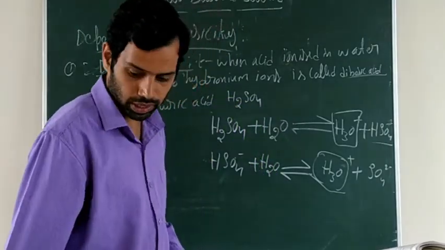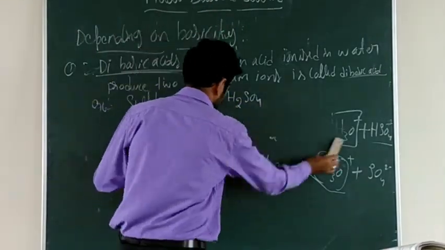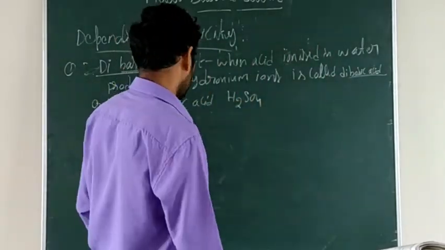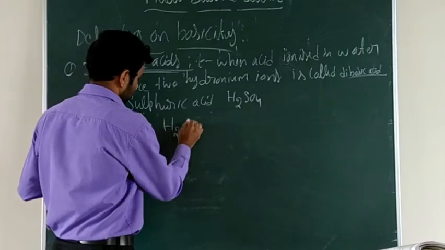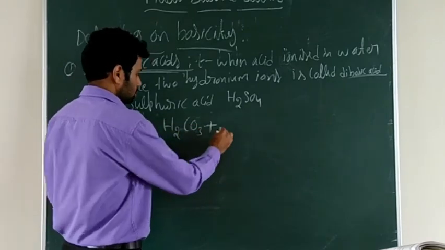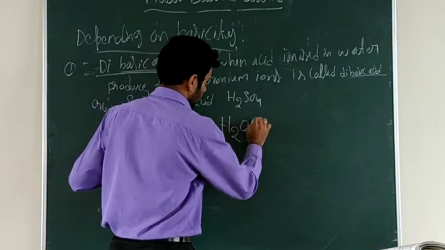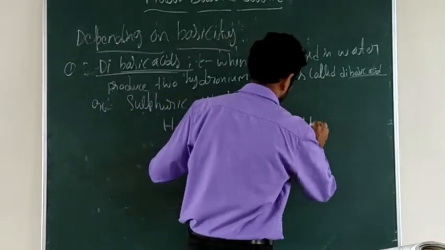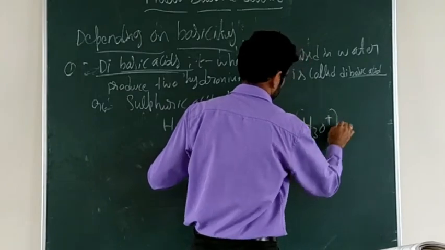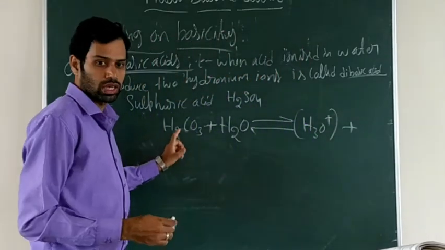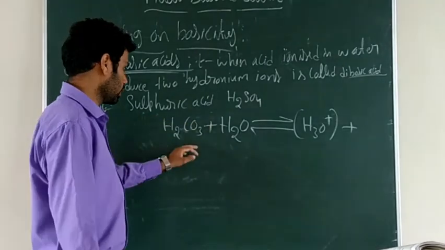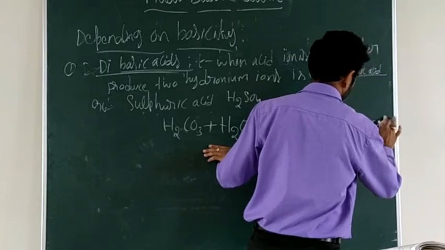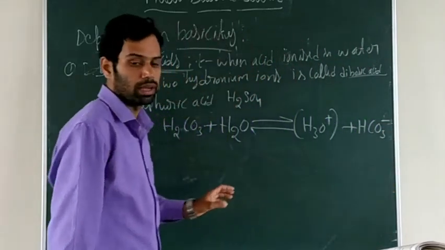Similarly, carbonic acid. How will it form the dibasic acid? What is the formula of carbonic acid? H2CO3, no? So first write it. Carbonic acid H2CO3 reacts with the water. It will ionize in water. It will produce the hydronium ion H3O plus. In H2CO3 one hydrogen is removed. So what will remain there? HCO3 minus.